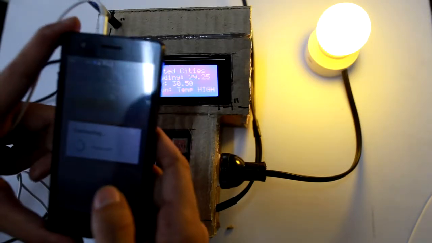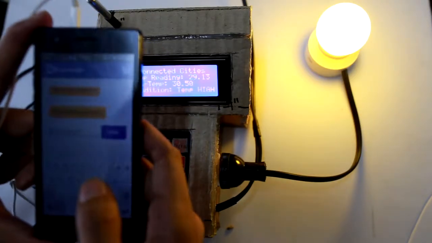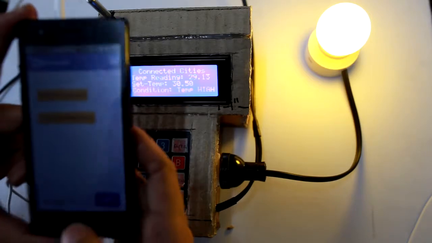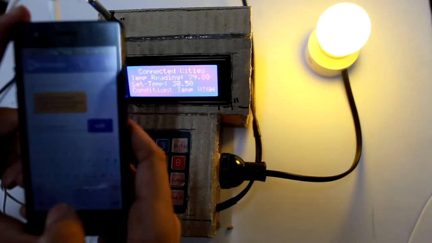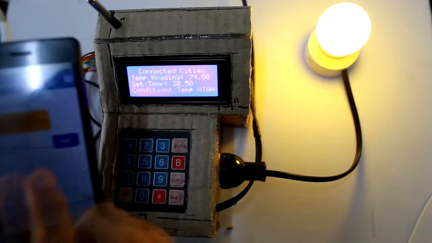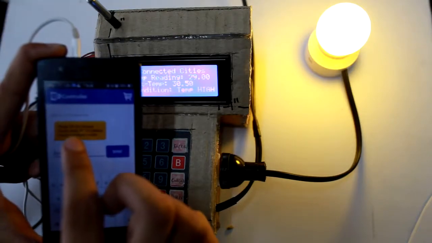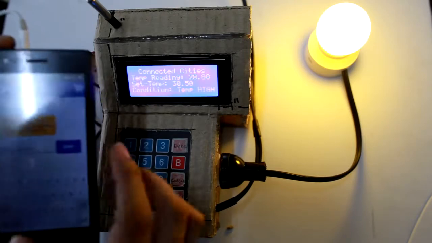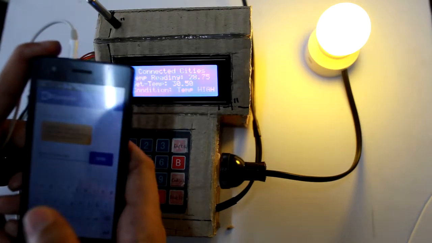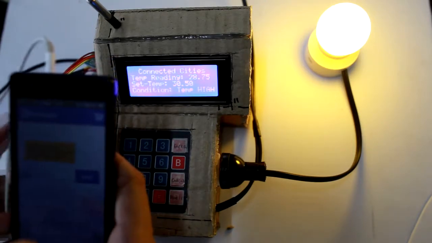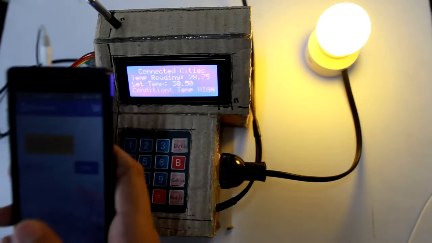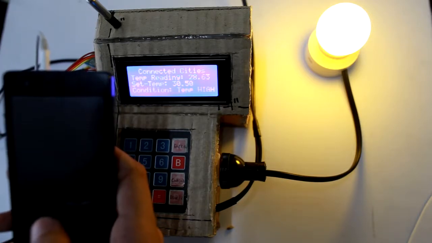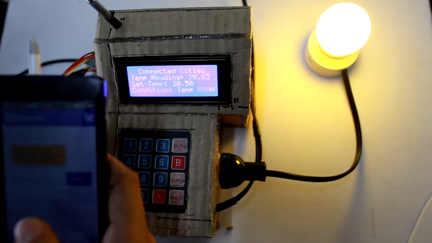Once pairing is done, it will redirect to some kind of messaging app, and it will display the set temperature and the temperature reading currently. So even if you are away from your device, you can still monitor and set the temperature of your incubator.